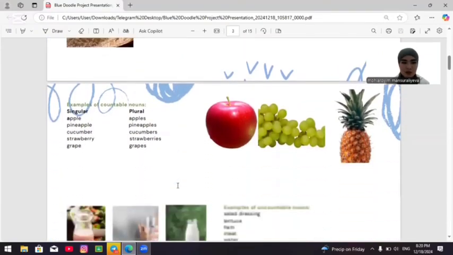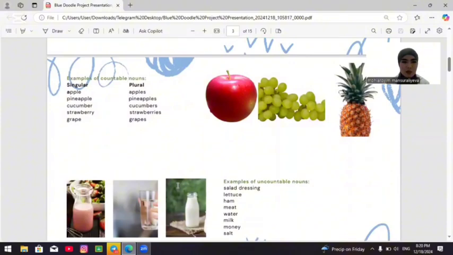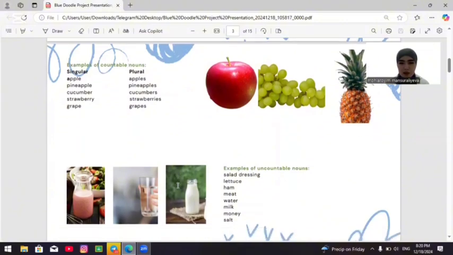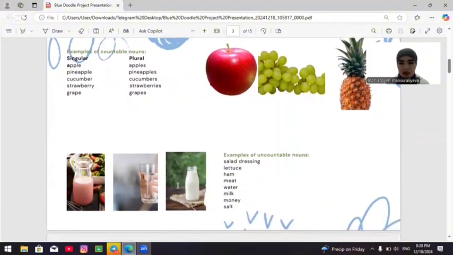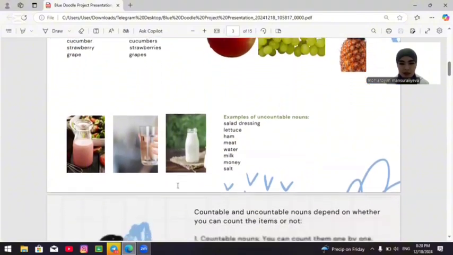Examples of countable nouns. Singular examples: apple, pineapple, cucumber, strawberry, grape. Plural: apples, pineapples, cucumbers, strawberries, grapes. Examples of uncountable nouns: salad dressing, lettuce, ham, meat, water, milk, money, salt.